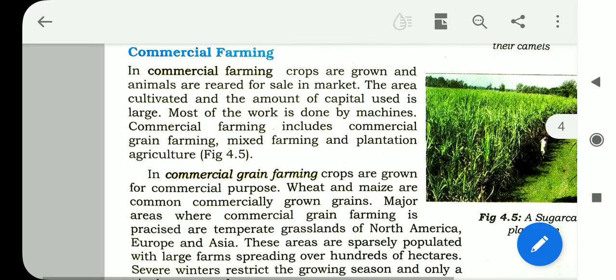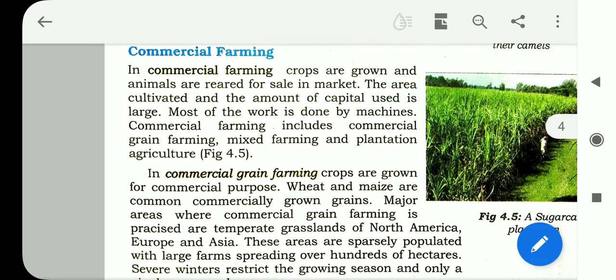After that, commercial farming. In commercial farming, crops are grown and animals are reared for sale in the market. The area cultivated and the amount of capital used is large. Most of the work is done by machines. Commercial farming includes commercial grain farming, mixed farming, and plantation agriculture. So, commercial farming is done only for business purposes.